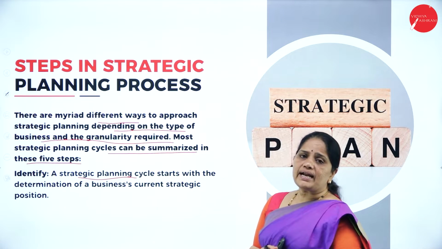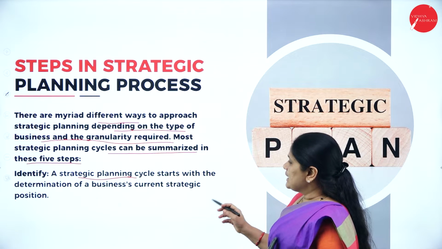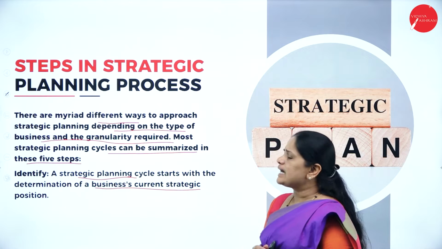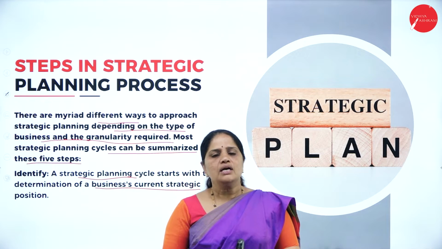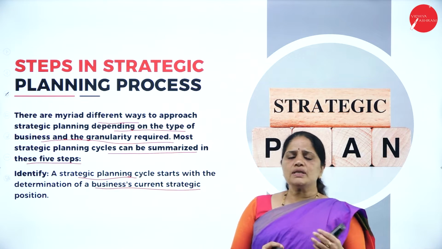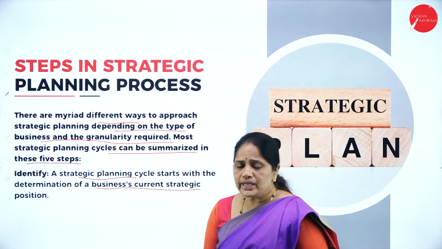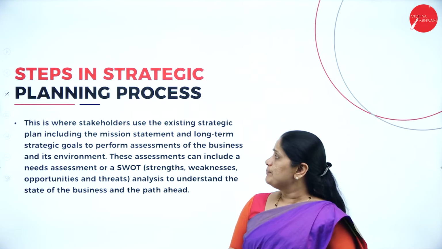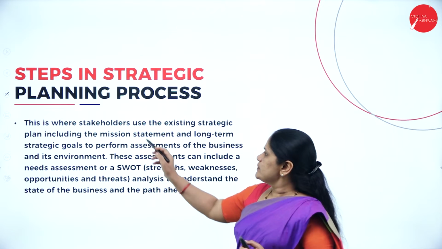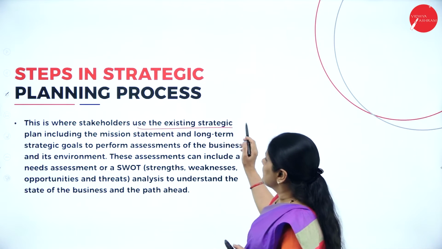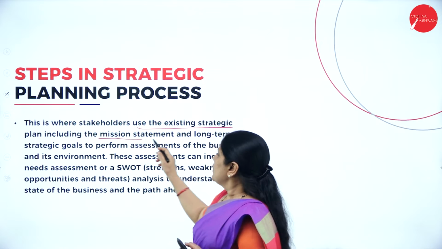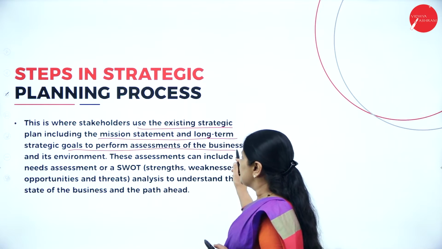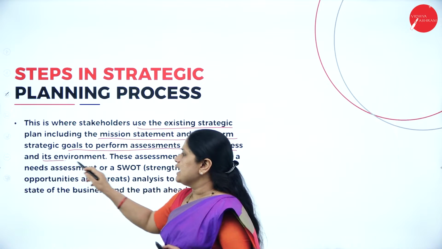What should we identify? A strategic planning cycle starts with the determination of the business's current strategic position. What should the planner identify here? He should identify the current strategic position of the business. This is where the stakeholders use the existing strategic plan, including the mission statement and the long-term goals, to perform an assessment of the business and its environment.